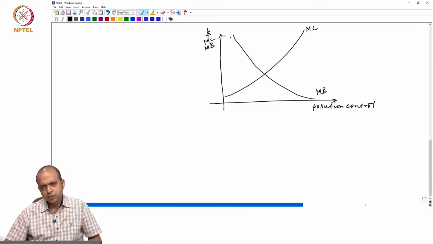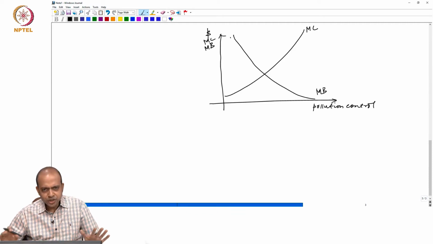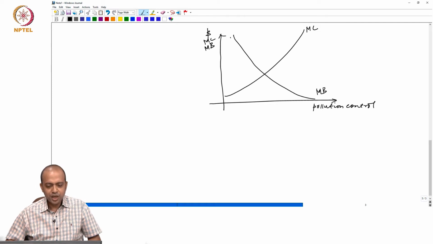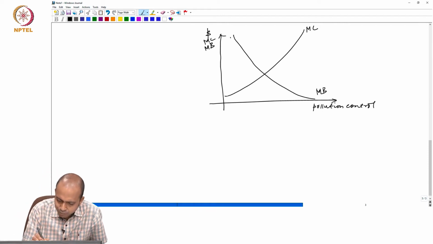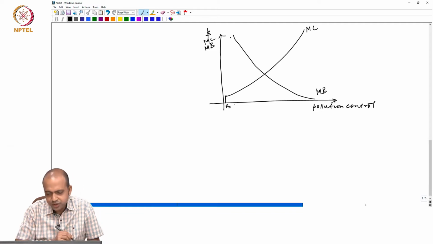Now, when there is no incentive given, a private player will try to set the level of pollution control at a level where the cost is very minimum. So probably a private player will try to set the pollution control at this level, let us say that is point B. Why is this so?